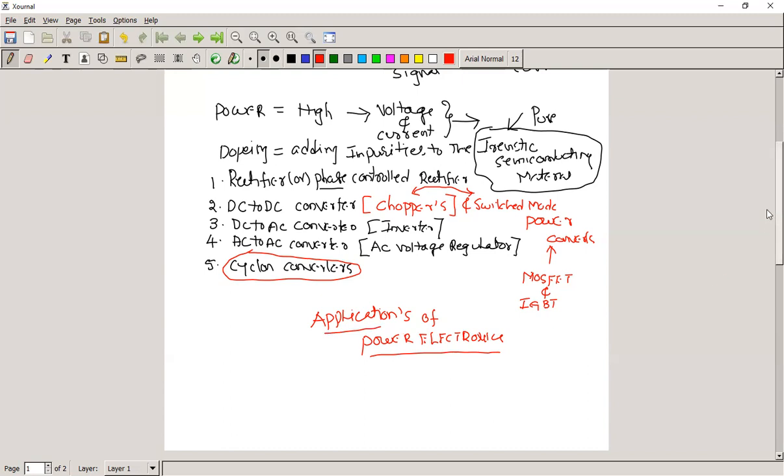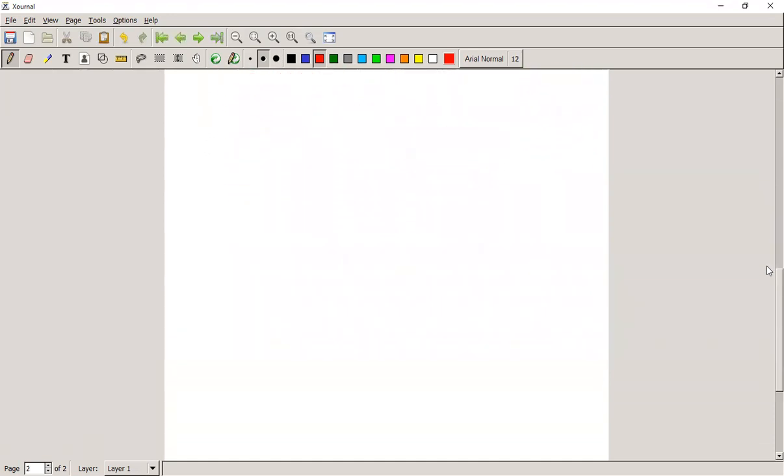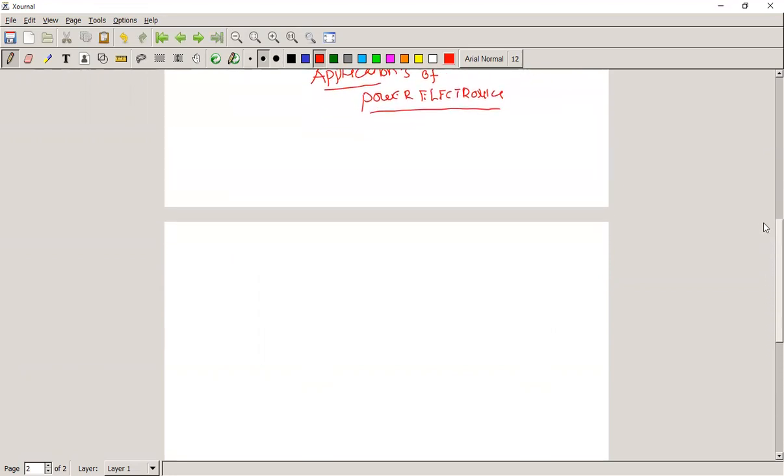Now, how are we going to control the speed of a DC machine? There are two different speed controls.